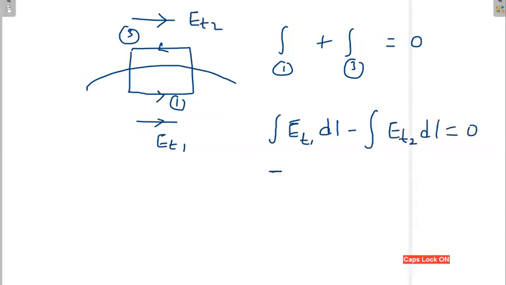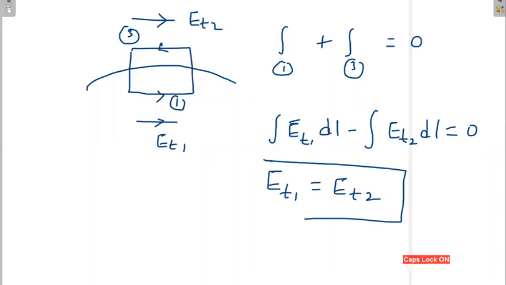So finally, ET1 is equal to ET2. So in the case of a dielectric, when you go from one medium to another medium, the tangential component of the electric field remains the same. In the case of a dielectric to dielectric boundary, the tangential component of the electric field is the same.